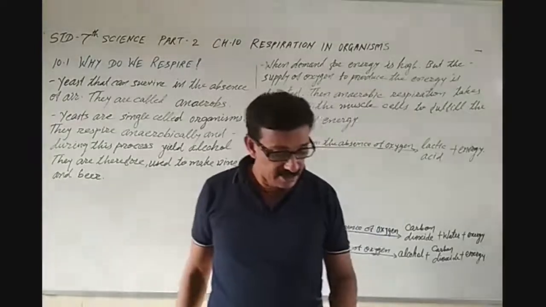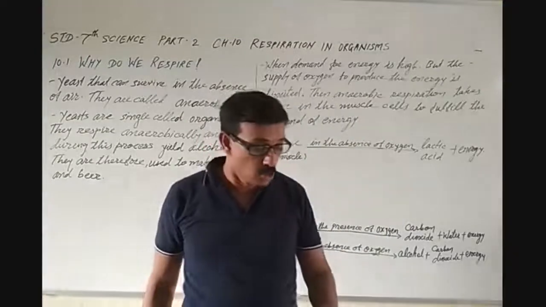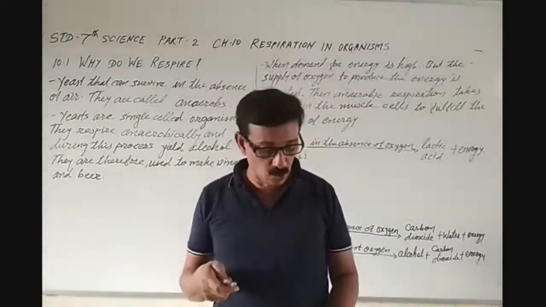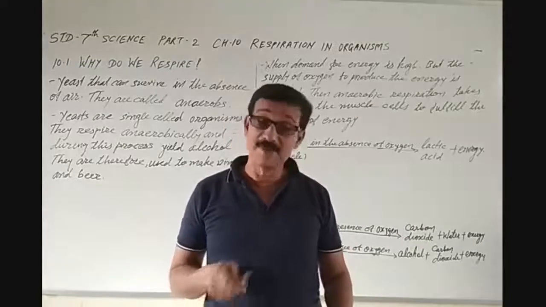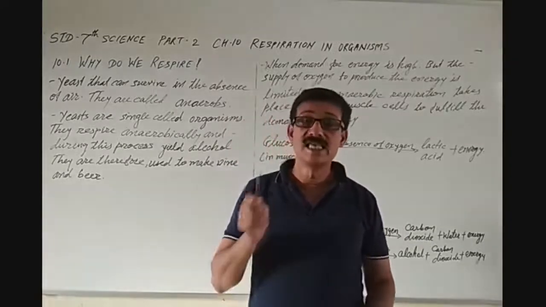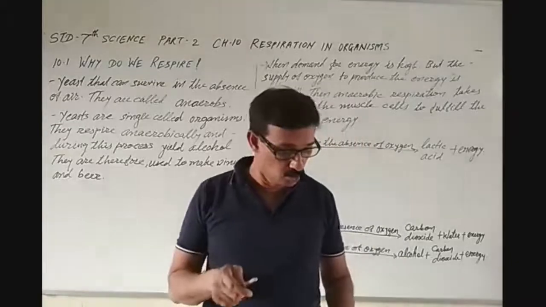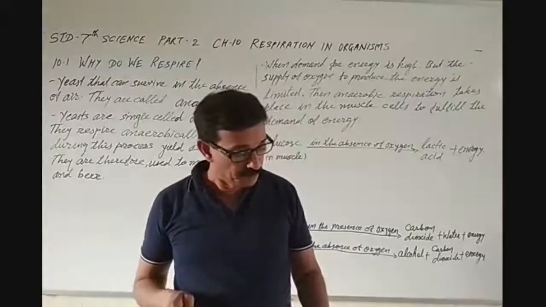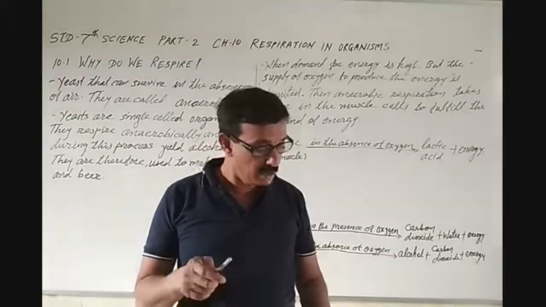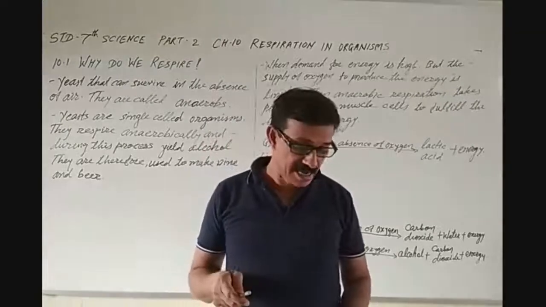In the absence of oxygen, glucose breaks down into alcohol and carbon dioxide, as given below.